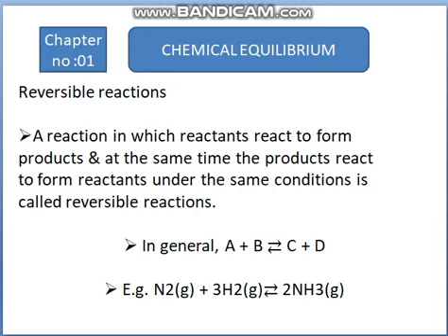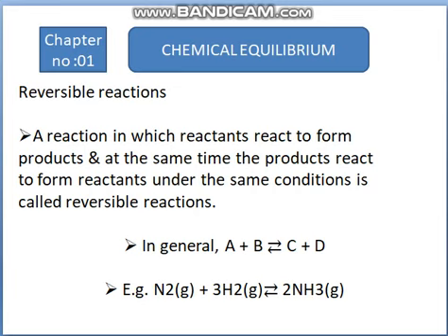Before studying about the chemical equilibrium, we must know some basic terms such as reversible reaction. So what is a reversible reaction? A reaction in which reactants react to form products, and at the same time the products react to form reactants under the same condition, is called a reversible reaction.